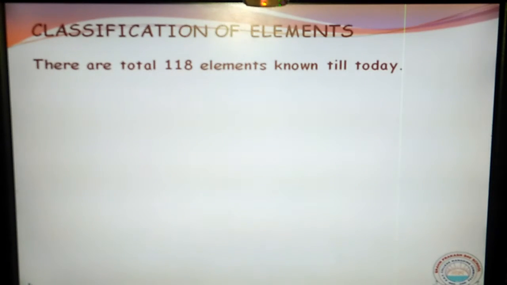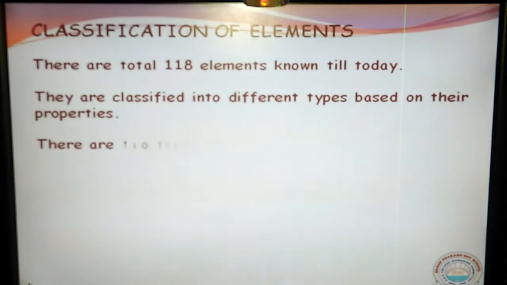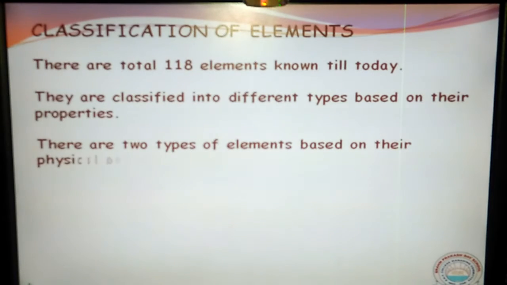The elements which possess metallic properties are classified as metals. Those which don't have metallic properties are classified as non-metals. But a few elements are known as metalloids or semi-metals. They have the properties of both metals and non-metals. So this is one of the classifications of elements.